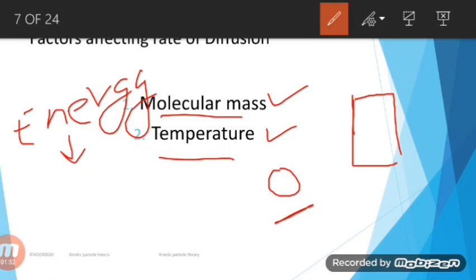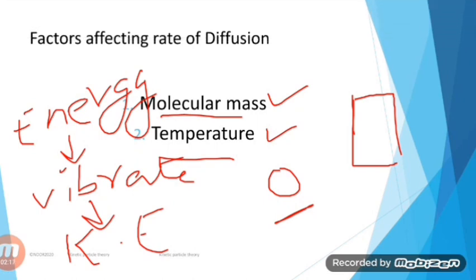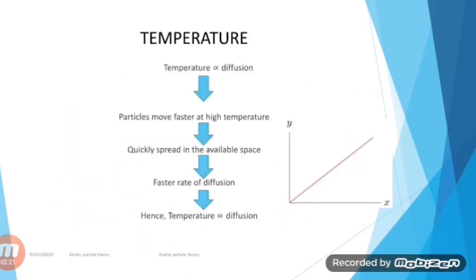When it gets a lot of energy, it will start vibrating. As it vibrates very fast, there will ultimately be production of kinetic energy. We all know kinetic energy is the energy produced due to the movement of particles. As it possesses a lot of kinetic energy, it will move very fast, it will vibrate very fast. So we would say that temperature has a direct relationship with the rate of diffusion.